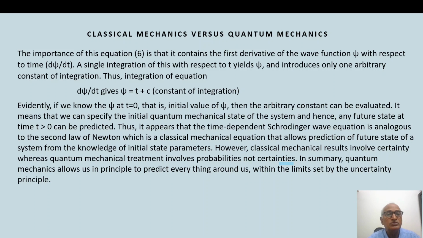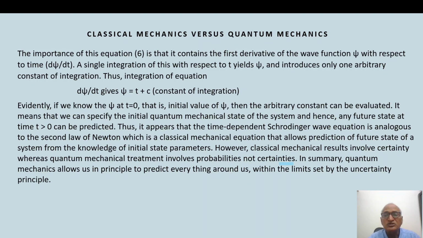Evidently, if we know the value of psi at initial time, that is t equal to 0, that is the initial value of psi, psi0, then the arbitrary constant can be evaluated. It means that we can specify the initial quantum mechanical state of the system, and hence any future state at time greater than t0 can be predicted. Thus, it appears that the time-dependent Schrödinger wave equation is analogous to the second law of Newton, which is a classical mechanical equation that allows prediction of future state of a system from the knowledge of initial state parameters.